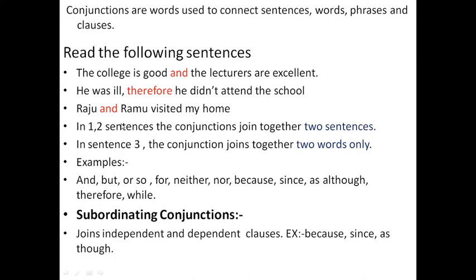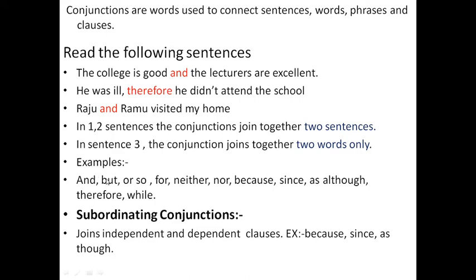So in the first two sentences, the conjunctions joined two sentences, but in the third sentence, it joined two words only. So sometimes it joins two sentences or two words or phrases or clauses. It also joins independent and dependent clauses.